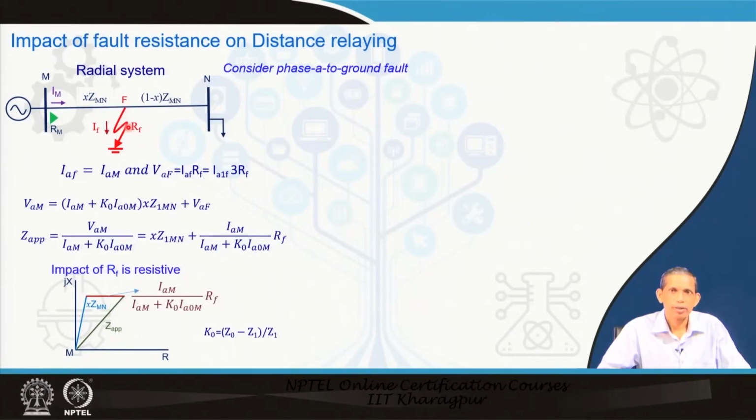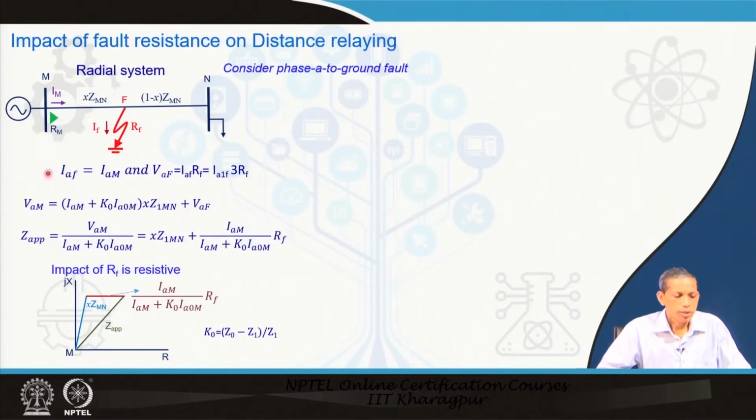For the earlier case we were discussing, V f equals 0, and we were talking about the positive sequence, negative sequence and zero sequence components, the summation of which was 0. Now, here V f equals I f into R f, and if we remember the corresponding sequence diagram, that becomes equal to I 1 f into 3 R f, where I 1 f is the positive sequence current through the faulted path, and that equals the zero sequence and the negative sequence component of the fault current for the phase A to ground fault.